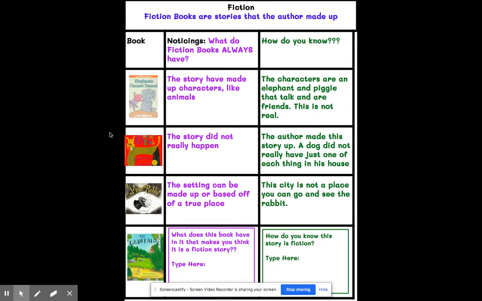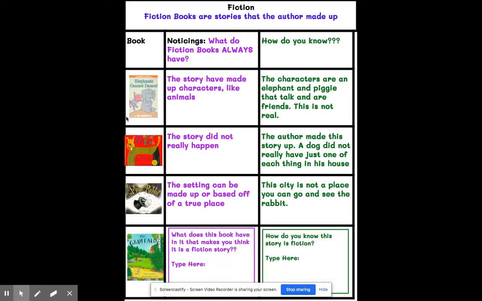So let's look at our mini lesson for today. And we're going to notice things about fiction books. What do fiction books always have? And then we're going to see how we know. So let's look at the book Elephants Cannot Dance.